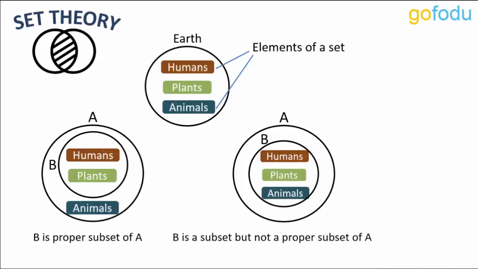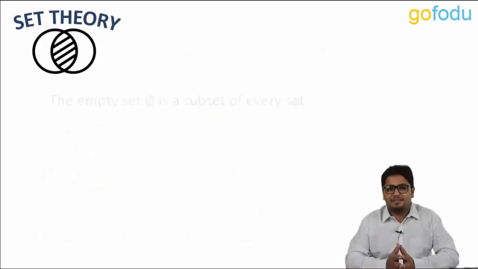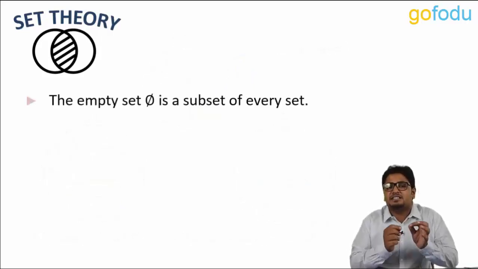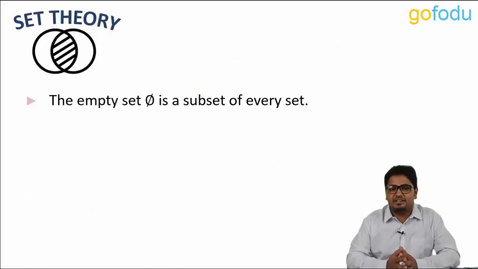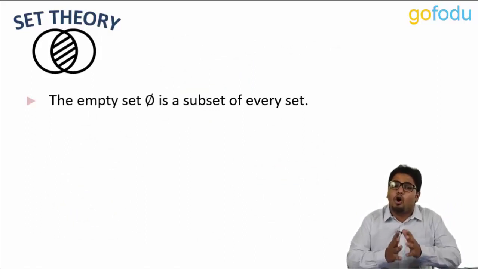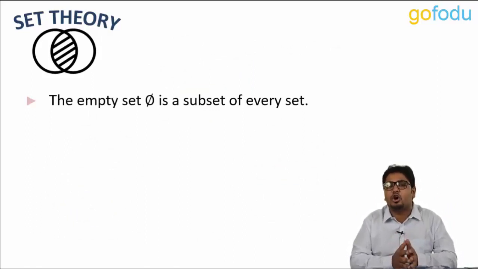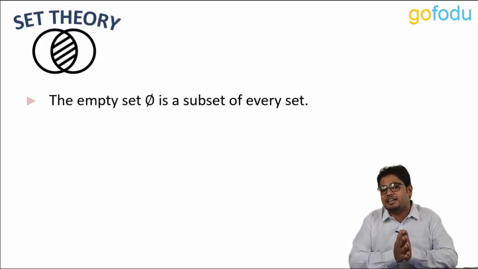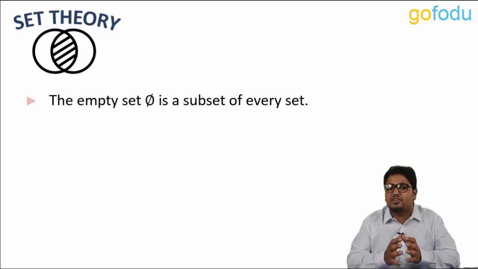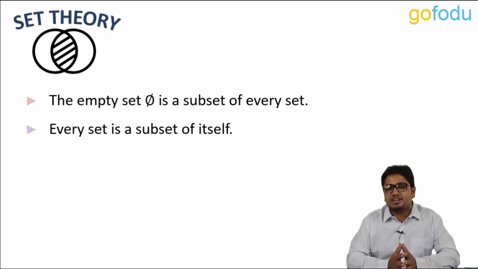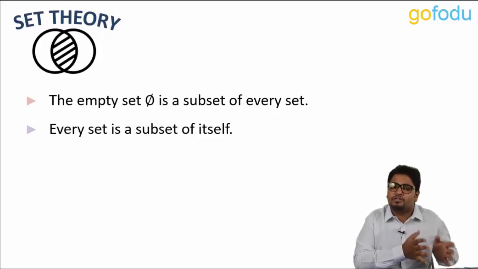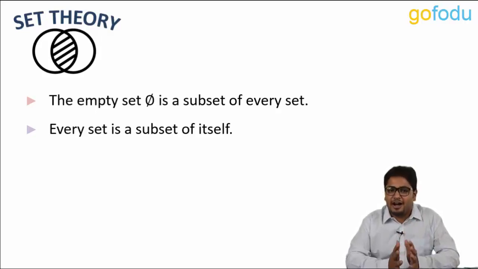Let's look at some of the key observations regarding sets. The empty set is a subset of every set. This is true for all the scenarios except when we are talking about two empty sets. Empty set is a set which contains no elements. It is generally denoted by the symbol phi. Next, every set is a subset of itself. I hope this is pretty obvious to understand.